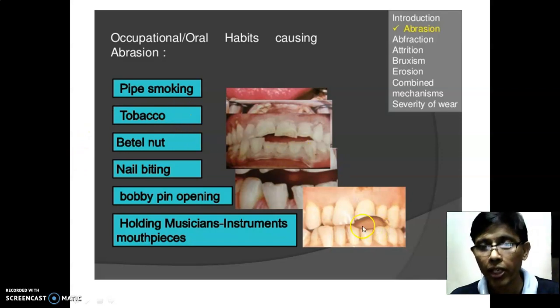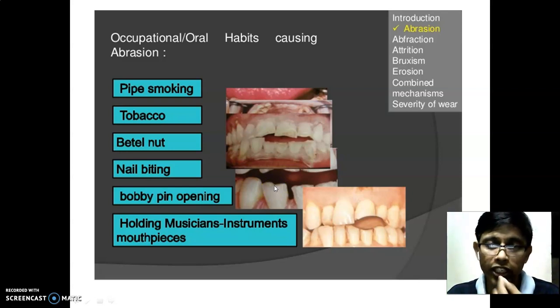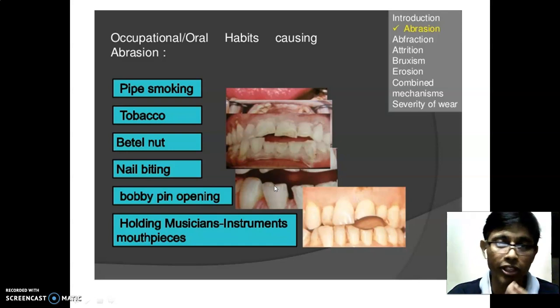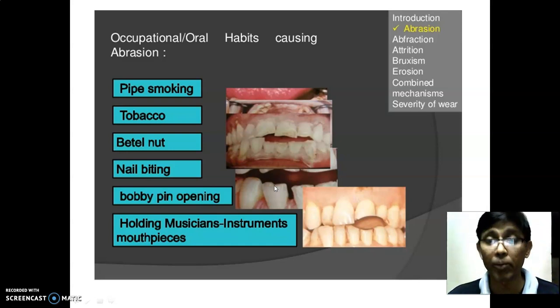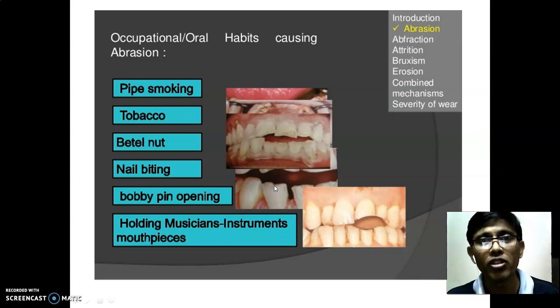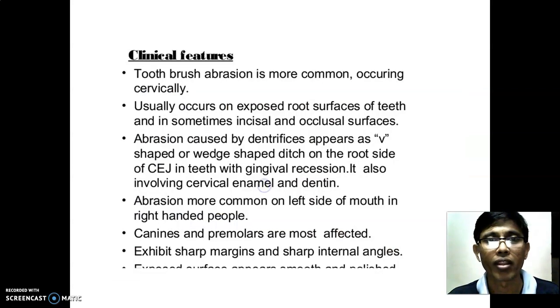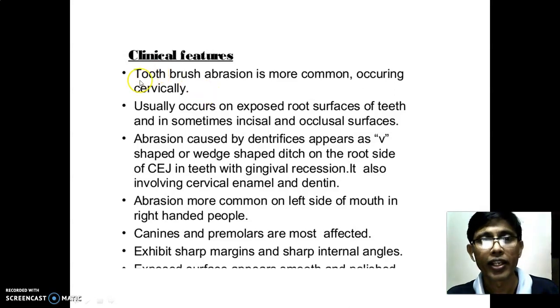So you can make out, see the pipe smokers. This notch you can make out here is because of a toothpick, or maybe a tailor holding the needle in between the teeth, or maybe a carpenter using nails in between the teeth. So these are because of abrasion. These are abrasion cavities. Clinical features: clinically you will have